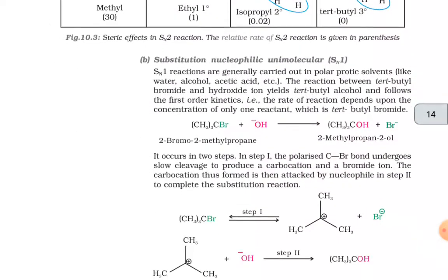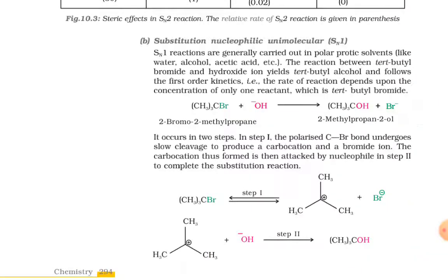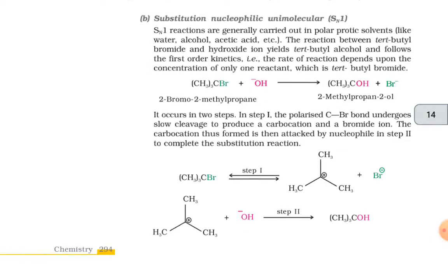B is the substitution nucleophilic unimolecular, that is, SN1. SN1 reactions are generally carried out in polar protic solvents like water, alcohol, acetic acid, etc. The reaction between tertiary butyl bromide and hydroxide ion yields tertiary butyl alcohol and follows first order kinetics, that is, the rate of reaction depends upon the concentration of only one reactant, which is tertiary butyl bromide. (CH3)3CBr plus OH minus gives out (CH3)3COH plus Br minus.